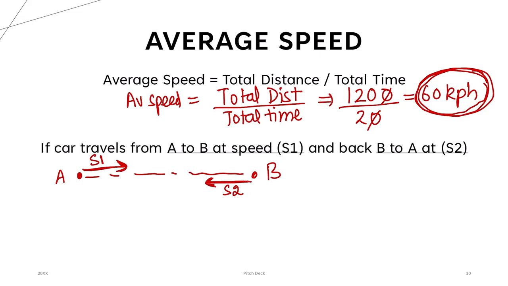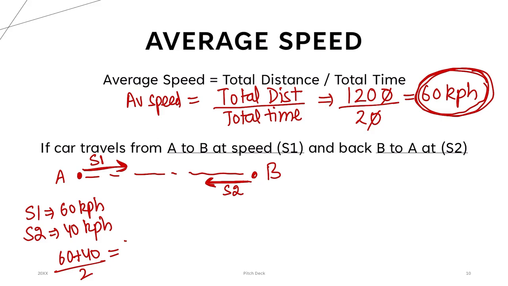Now, people not familiar with this, suppose they give you that for going on one side, I am driving at a speed of say 60 kph. And while coming back, I am driving at a speed of 40 kilometers per hour. What is the average speed for the whole journey? Many people in the exam are going to make a mistake. It is an average, so they will do 60 plus 40 by 2.